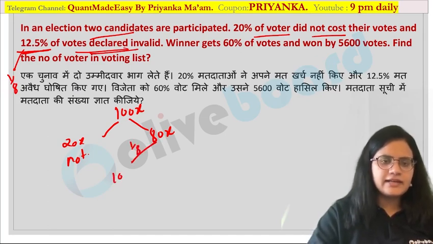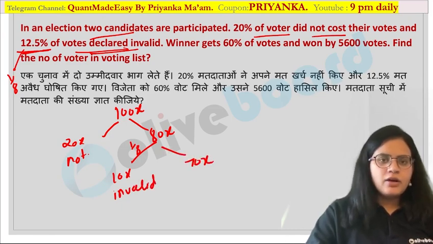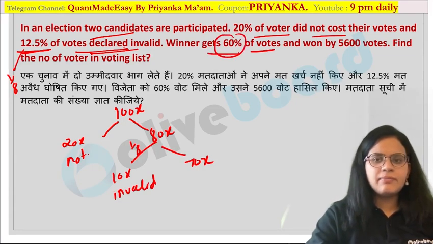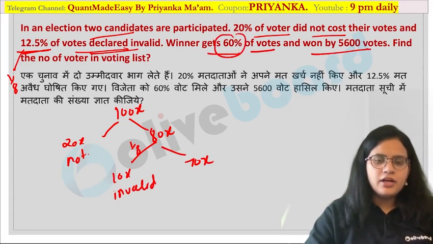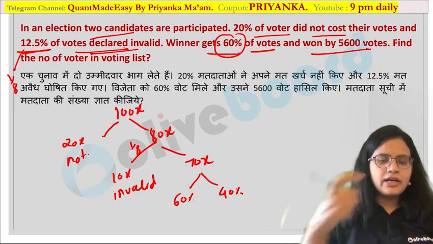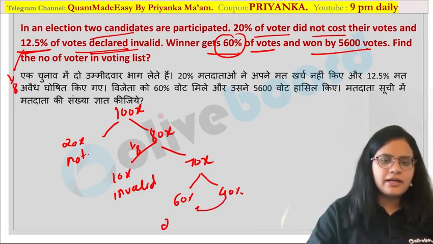That means 10x are invalid. So how many of them are remaining now? Only 70x are remaining. Now what is given? The winner gets 60% of the votes and won by 5600. As I told you, this is 60%, so the remaining value is 40%. Now by what margin is he winning? He is winning by a 20% margin. So 20% is equal to 5600.